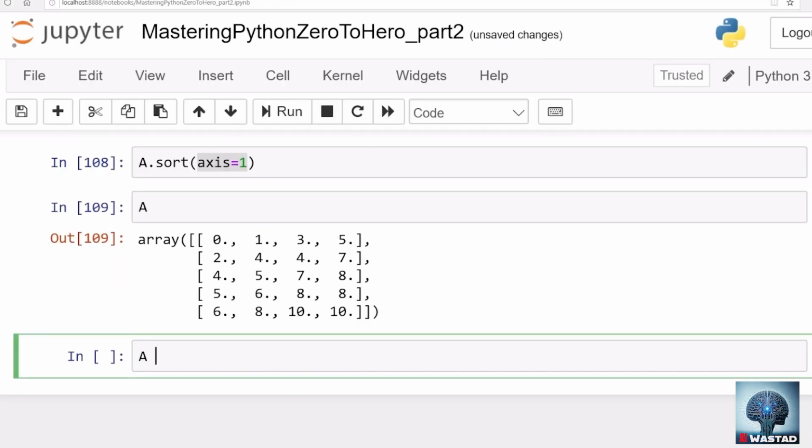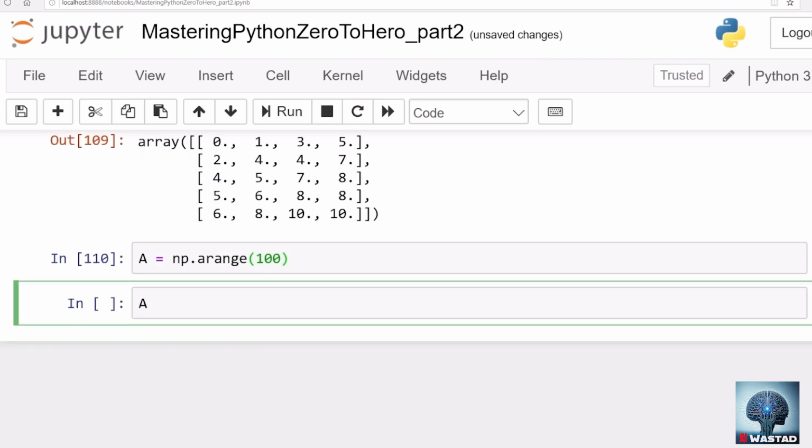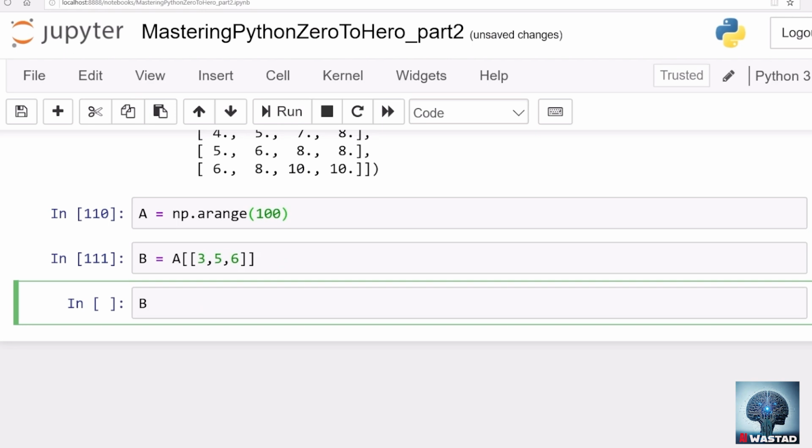So let's say A is again np.arange, let's say 100. Let's say that's our A. And what we now do is we access the elements of A. We access, for example, the third element and the fifth element and the sixth element. Let's say we want to do that. And that's our B. So that happens. So what B is this.